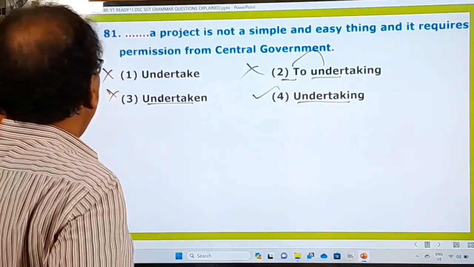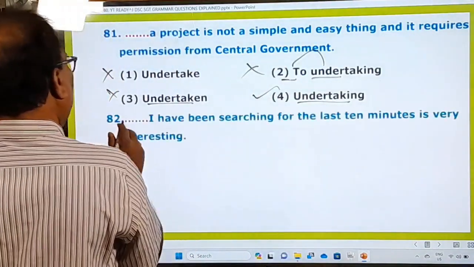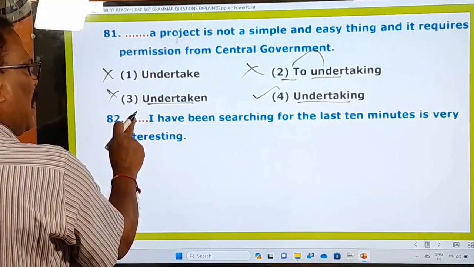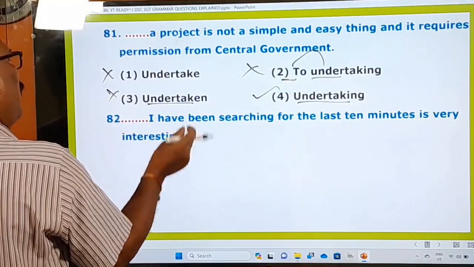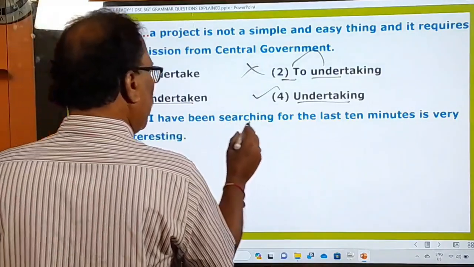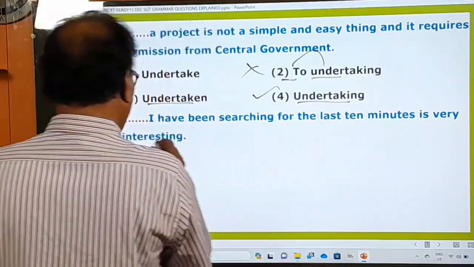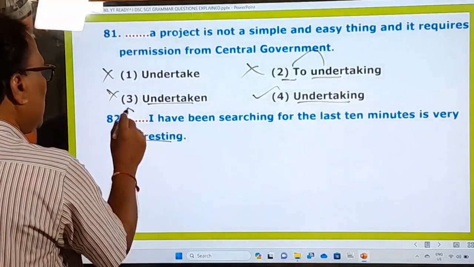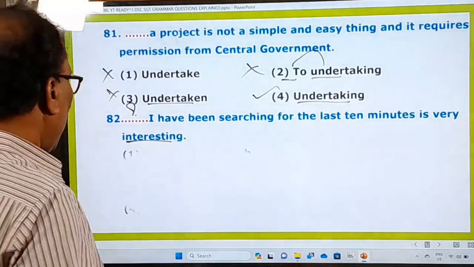Okay, now let's go to the next question. 82nd, again a blank is given in this sentence, and let us see what we have to use in this. But before that, let us see the options given under this question. I have been searching for the last 10 minutes. Is very interesting. What to use in this blank? Okay, let us see the options.